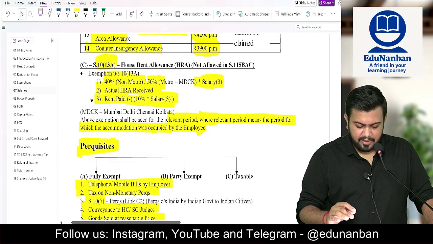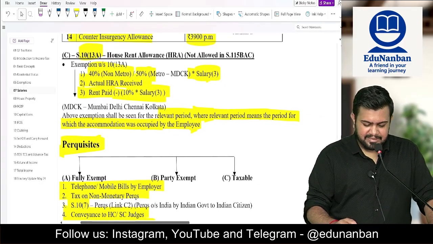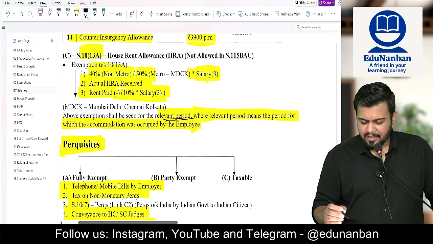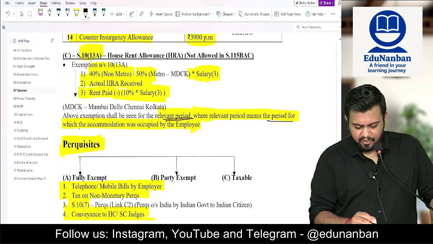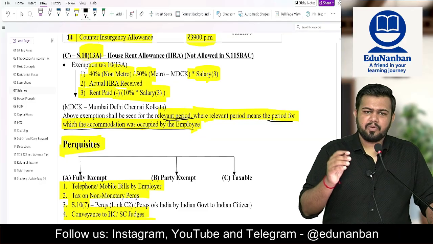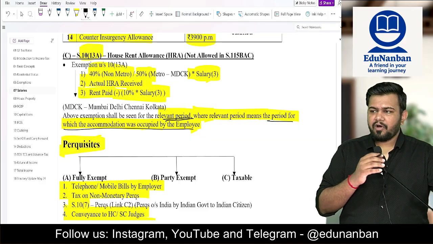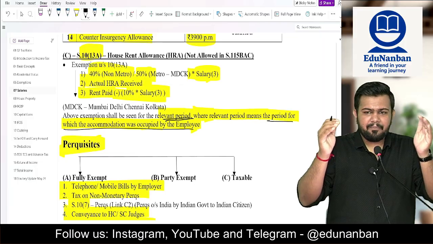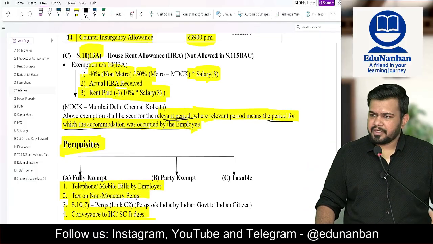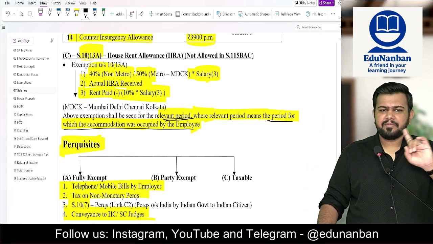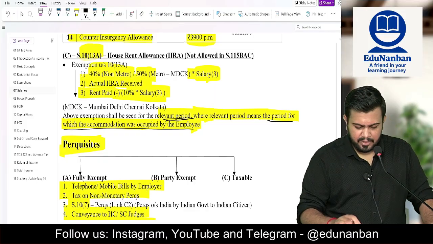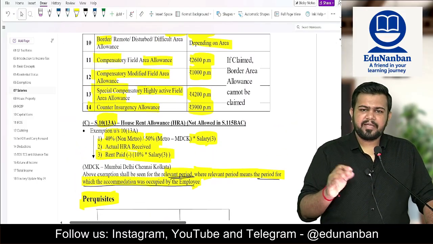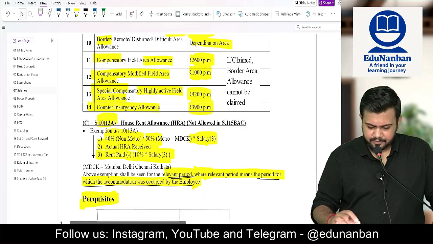Then be very careful that this HRA exemption is only available for the relevant period. It means the period for which the accommodation was occupied by the employee. So for what period you have to calculate HRA? Only for the period for which the employee was occupying that accommodation. For the balance period, exemption is not available. Even though HRA was given, it will not be available if employee is not occupying the accommodation.